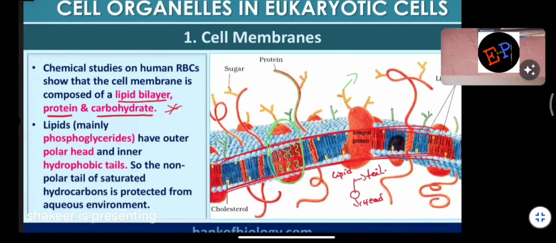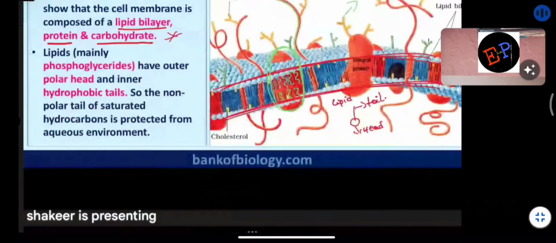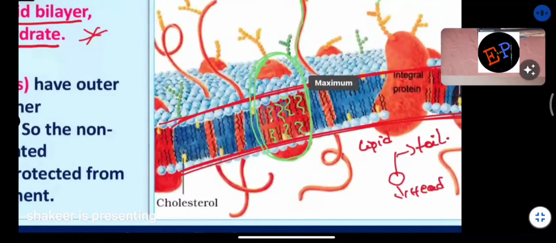So lipids, phosphoglycerides have outer polar head and inner hydrophobic tails. So the non-polar tail of saturated hydrocarbons is protected from aqueous environment. Are you able to understand, ma? So what is the structure of this? What you call lipid, ma? So see here,